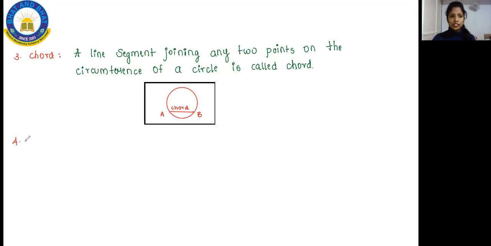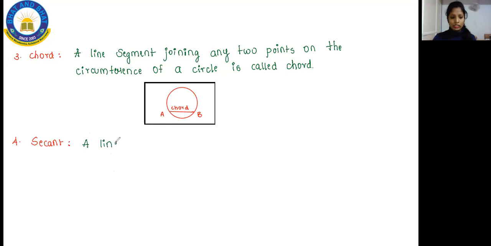And students, the next important term that we have on our circle is secant. What do you mean by secant? Let me write the meaning and then I'll explain.